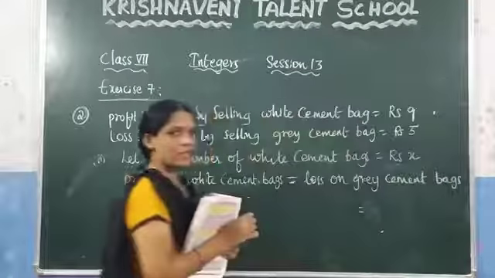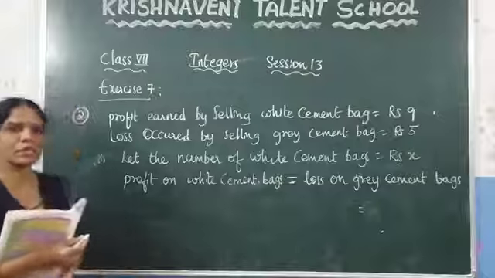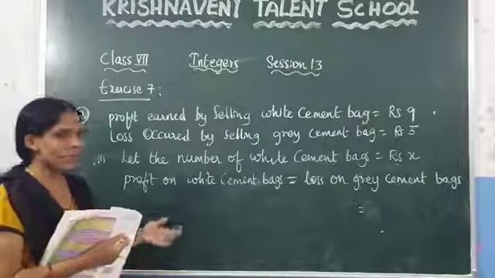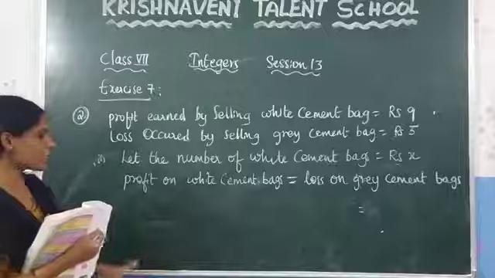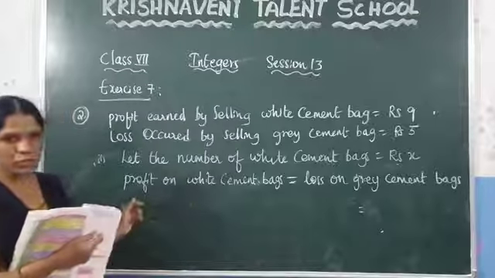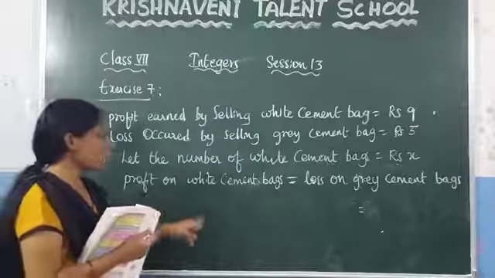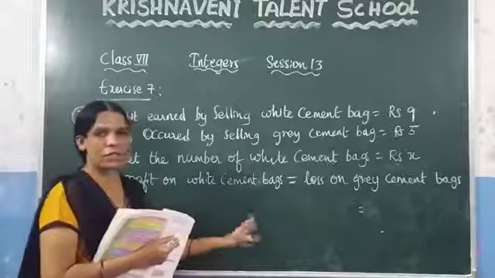Because the company has neither loss nor profit, we can say that the profit is equal to loss. So it is nothing but the profit of white cement bags must be equal to the loss on grey cement bags.